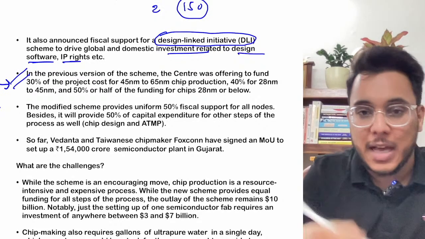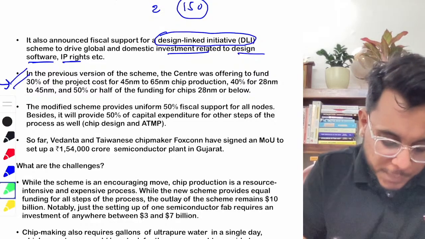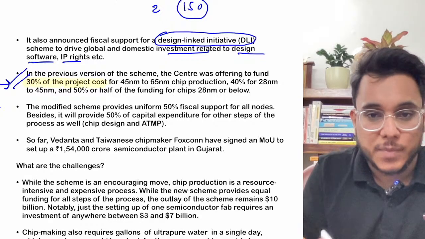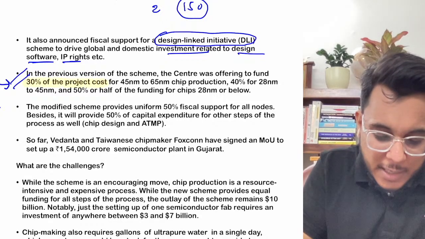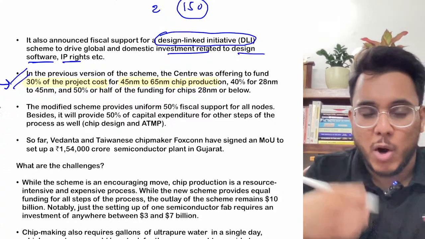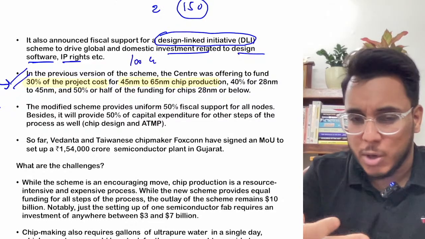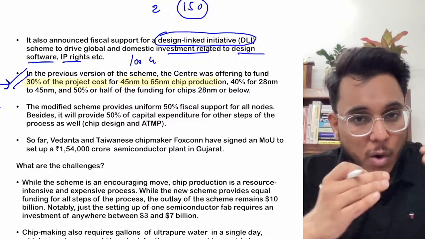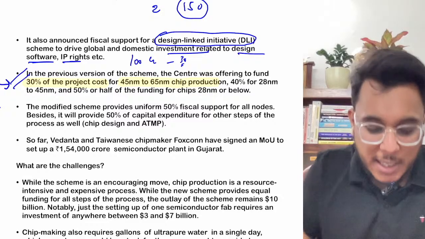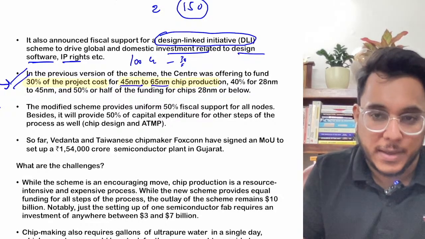First of all, let's understand the earlier provisions with respect to the capital support that is being given. Previously, the government provided that 30% of the project cost would be given by the government for 45 nanometer to 65 nanometer chip production. So suppose you want to make a chip plant and your plant's establishing cost is 100 crore rupees. Then 30%, that is 30 crore rupees, will be provided by the government if you are making chips of 45 nanometer to 65 nanometer.